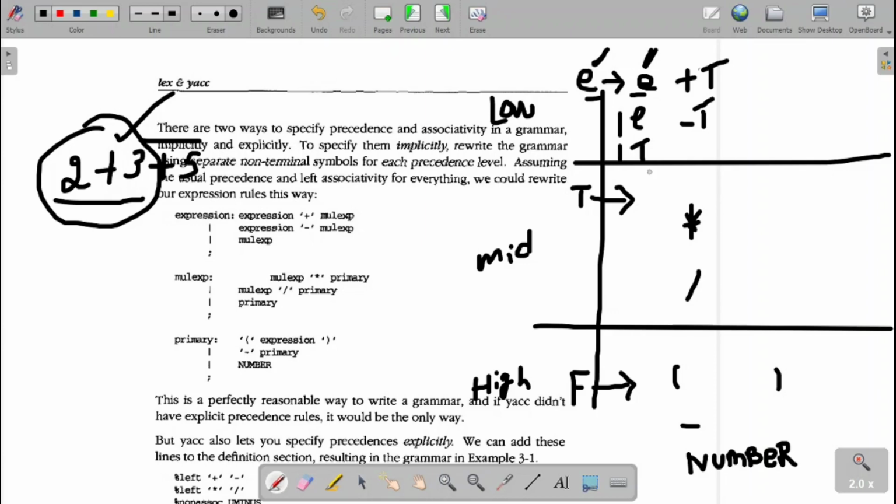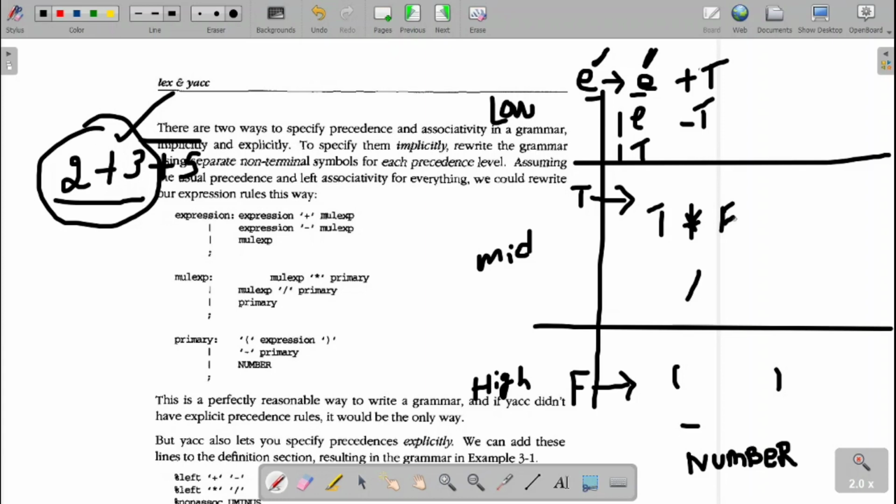What is T? T is meant for multiplication and division. In the same way, for T I have two options: T star F or F star T, where F is the next level of precedence. Again, to make the decision, we go with the associativity.